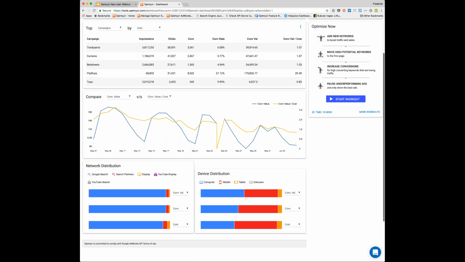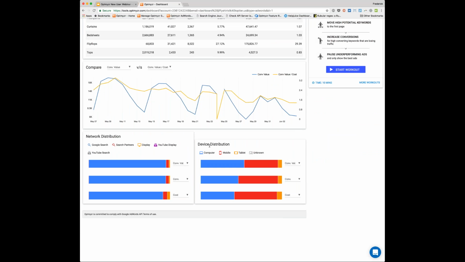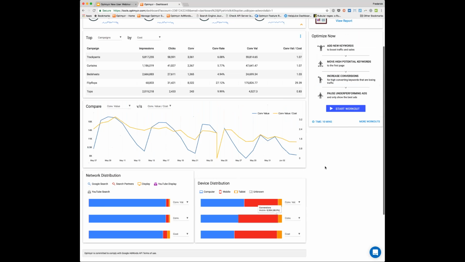Another thing that's kind of nice to do on here is look at your device or network distribution. So here you could, for example, see how much conversion value is being driven on different devices. So we can see here that the conversion value on mobile devices, the red section, is 41%. However, the cost is 52% on mobile devices. So that tells me that mobile devices are a little bit expensive right now. They drive a lot of value, but maybe we're paying a little bit too much for that relative to what we're paying on desktop devices. So that could inform me of a certain optimization that I could want to do.